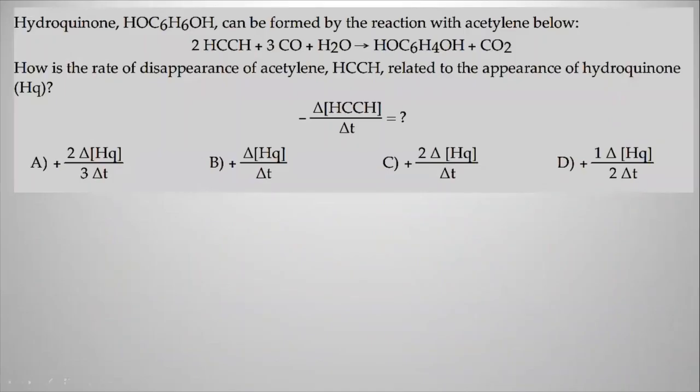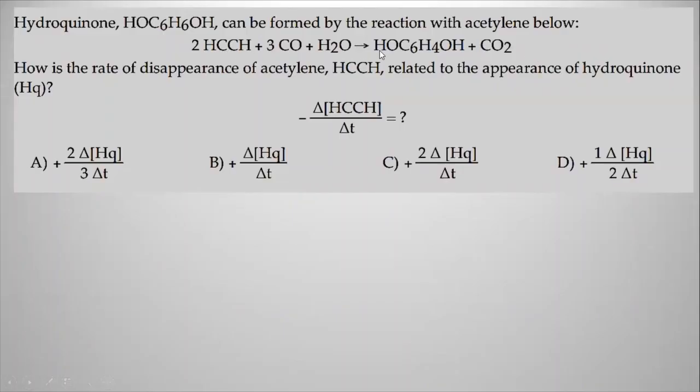So how can we use this reaction rate to determine the reaction rate of other reactants or products? If you look at here right now, this is acetylene. You're given the chemical reaction, acetylene mixed with carbon monoxide and water, to give you hydroquinone and carbon dioxide.